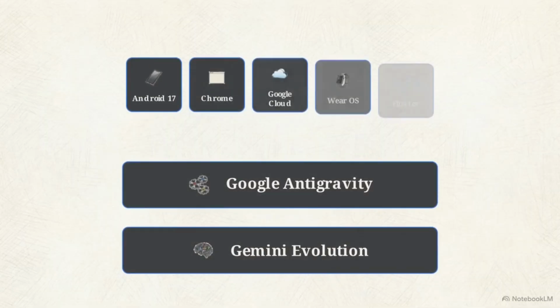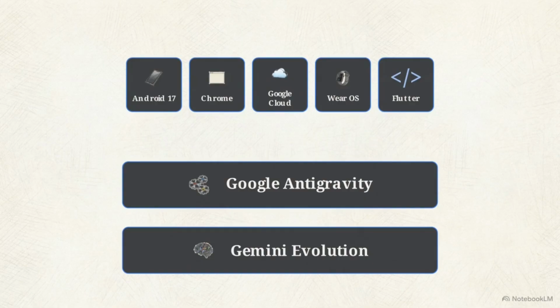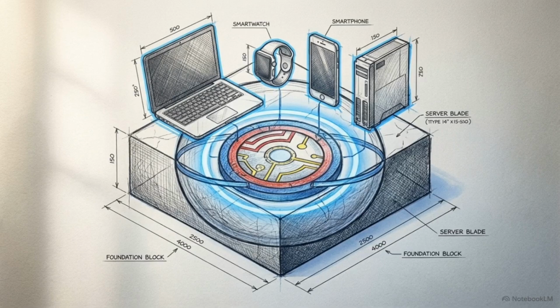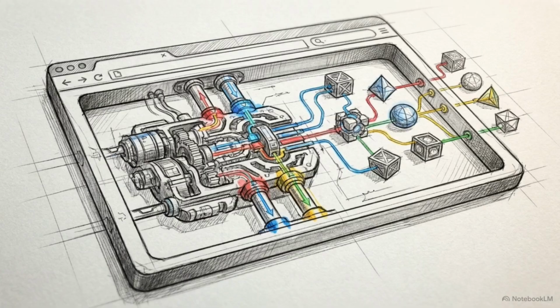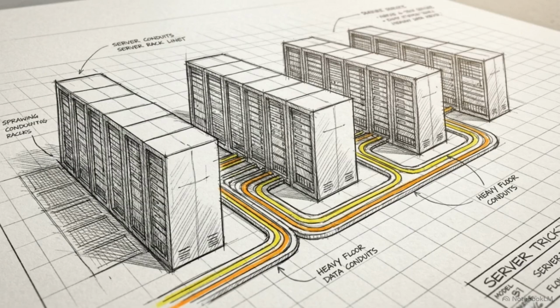Dedicated technical sessions show this architecture deploying across Chrome, Cloud, Wear OS, and Flutter. All 4 deployment environments route back through Antigravity and down into the core model. The Gemini architecture serves as the shared, unifying compute layer across these previously fragmented platforms. Upcoming sessions will detail exactly how Flutter integrates with agentic code generation to streamline cross-platform builds. Updates to Chrome will focus on optimizing the browser's runtime environment to process structural AI tasks locally. Google Cloud updates will detail the infrastructure required to host and scale these agentic frameworks in production.